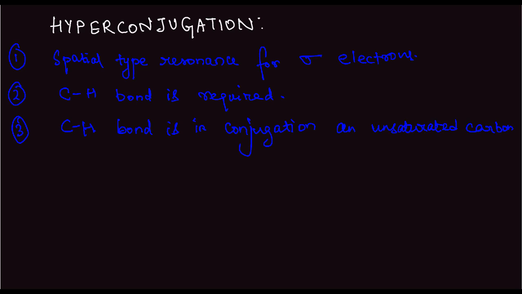What are the various unsaturated carbon forms in which hyperconjugation can occur? They include carbocation, carbon radical, double bond C, and also triple bond C. So these are the various unsaturated carbons for which hyperconjugation is possible.